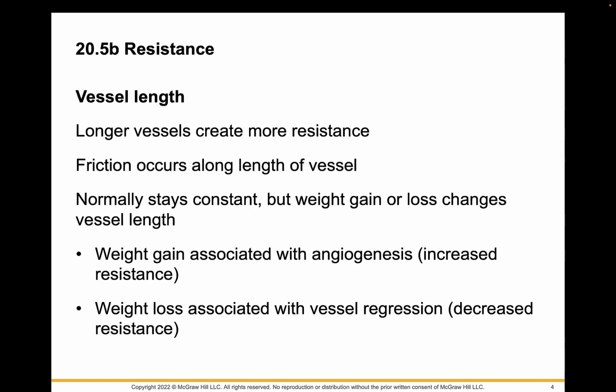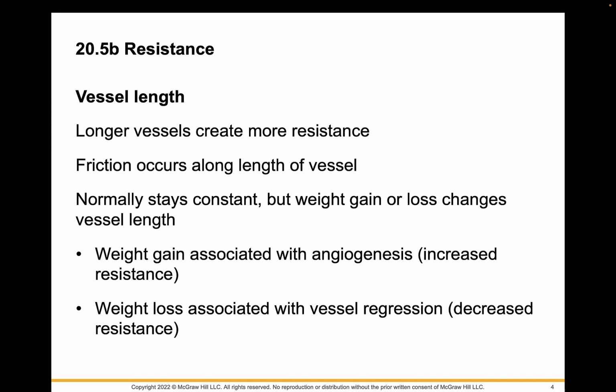Another factor contributing to resistance is the length of the vessel. So now friction will take place along the entire length of the vessel. Typically, this will stay constant, but we may see changes, such as weight gain, that might result in changes in vessel length. Typically, when we look at weight gain, we're going to have angiogenesis and increased resistance.